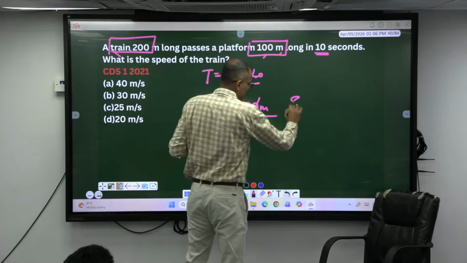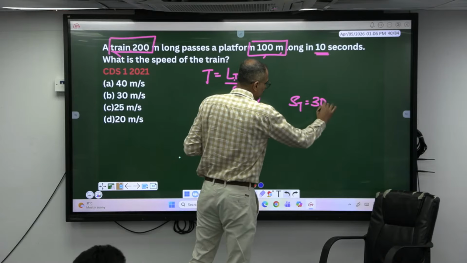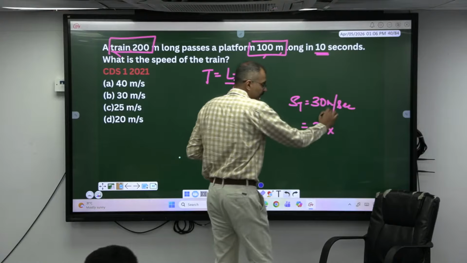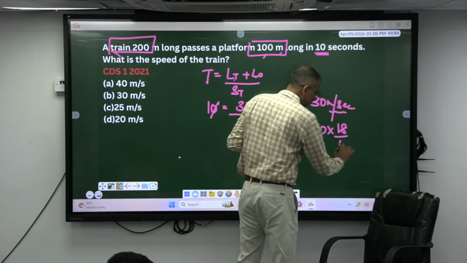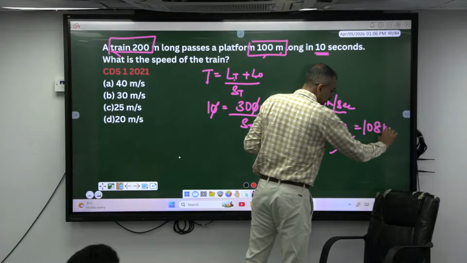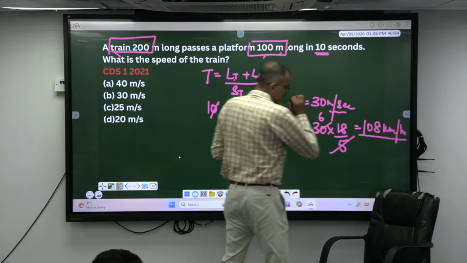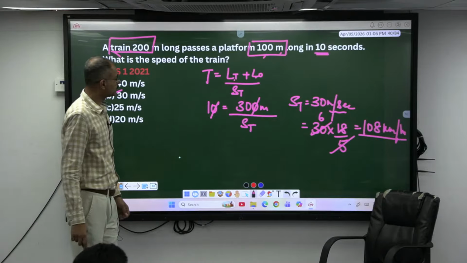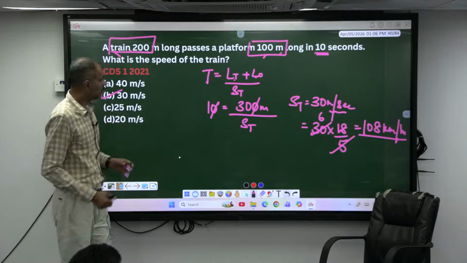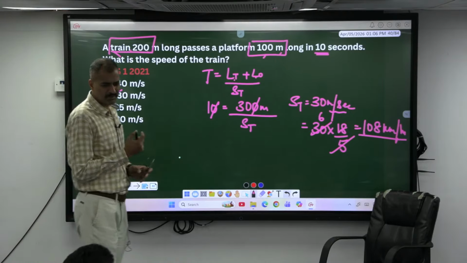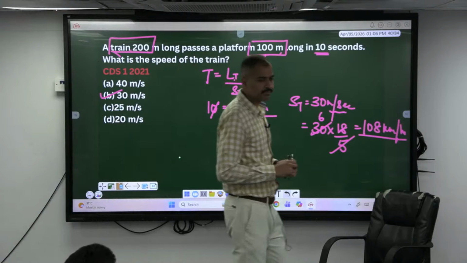So the speed of the train is what, madam? 30 meters per second. If I had asked in kilometer per hour, then 30 into 18 by 5, 6 times 18, is 108 kilometers per hour, or else 30 meters per second. Okay. Shall I move this? Simple one. Any doubt here?